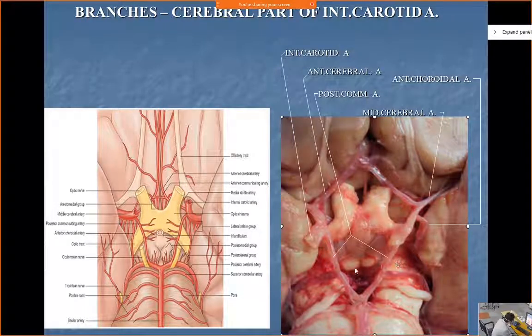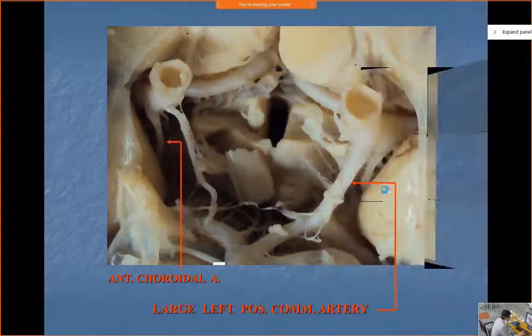Now this is a collateral channel responsible for maintaining the blood flow on either side. If there is any problem on either side of the brain with the supply of the internal carotids, the other side will make a shunt and it will compensate for the blood flow. Okay, so this is the function of the circle of Willis. Let us just see.